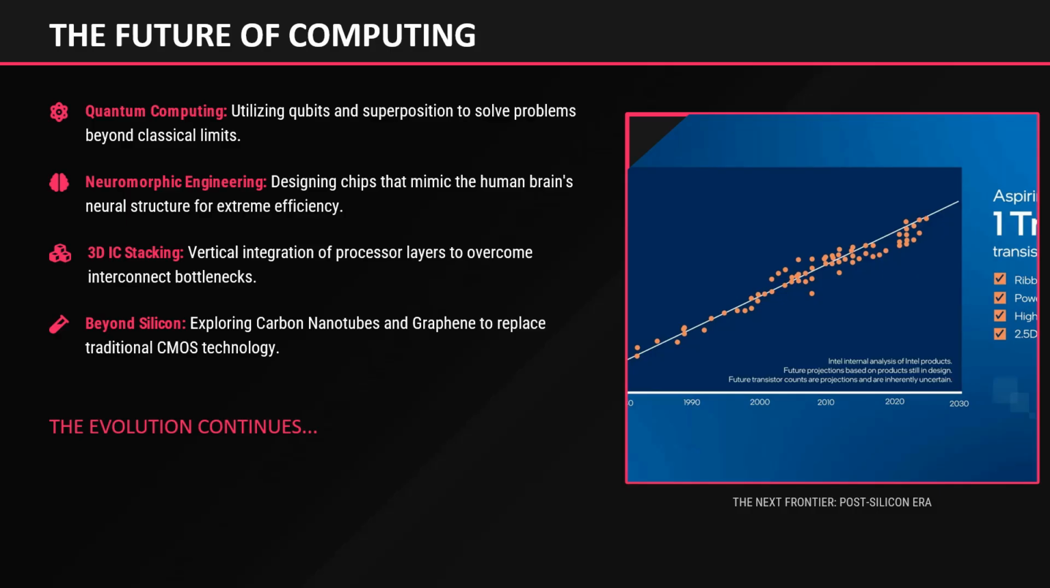Future of microprocessors. One promising area is quantum computing, which uses quantum bits, or qubits, to perform computations based on the principles of quantum mechanics. Another emerging field is neuromorphic computing, where processors are designed to mimic the structure and functionality of the human brain. Researchers are also exploring 3D integrated circuit stacking, where multiple layers of semiconductor devices are vertically integrated to improve performance and reduce communication delays. Additionally, scientists are investigating new materials such as carbon nanotubes and graphene, which may eventually replace traditional silicon-based transistors.